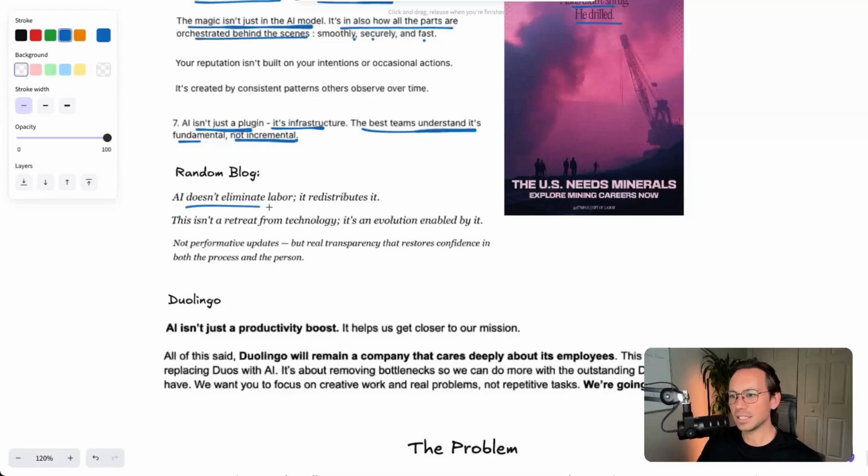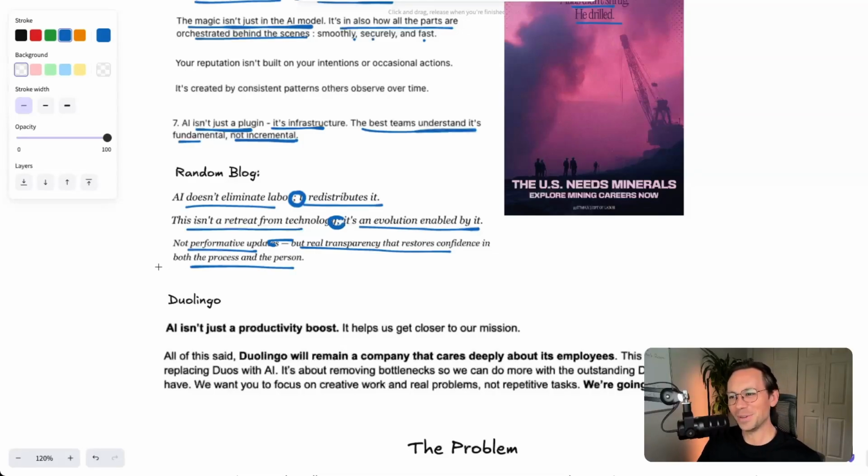You can say AI doesn't eliminate labor, it redistributes it. We have the colon instead of the M dash. Another colon with this. This isn't just a retreat from technology, it's an evolution enabled by it. And well, then we have the M dash again. Not performative updates, but real transparency that restores confidence in both the process and the person. Now, I found these three in 250 words. Crazy, like way too much, right? This needs to be edited out ideally.